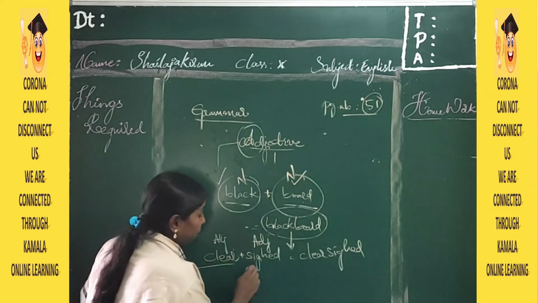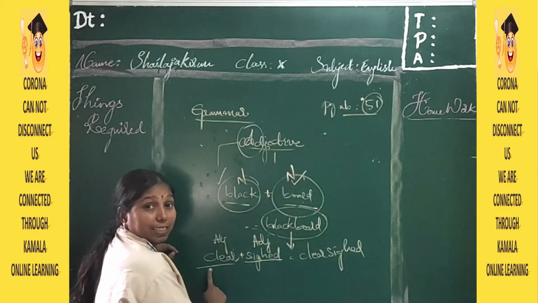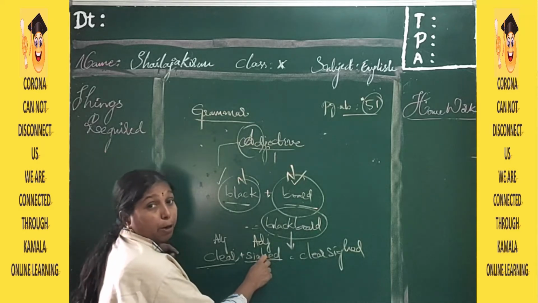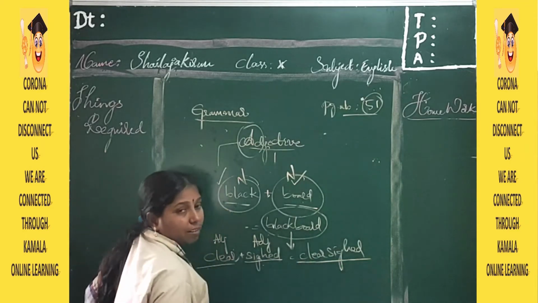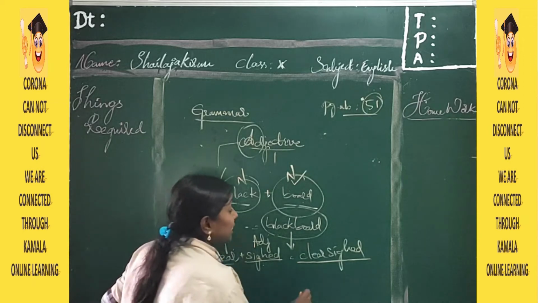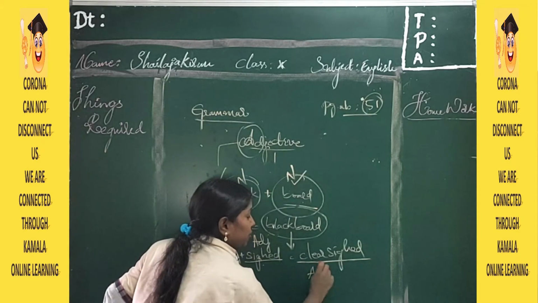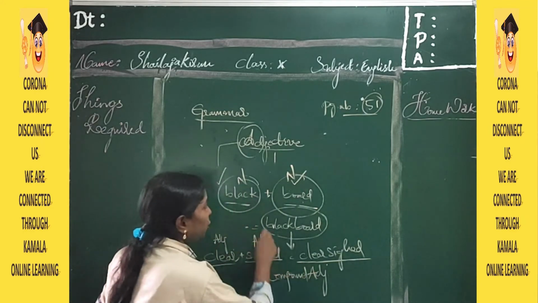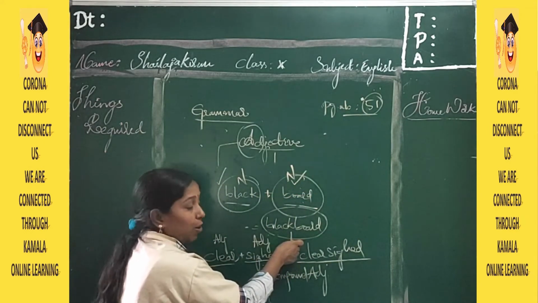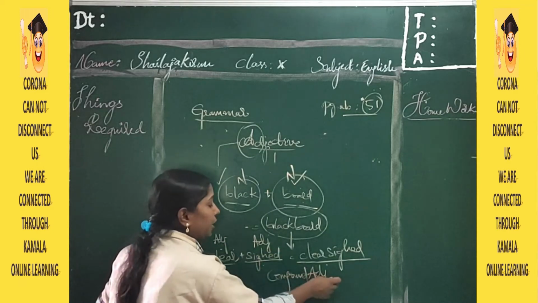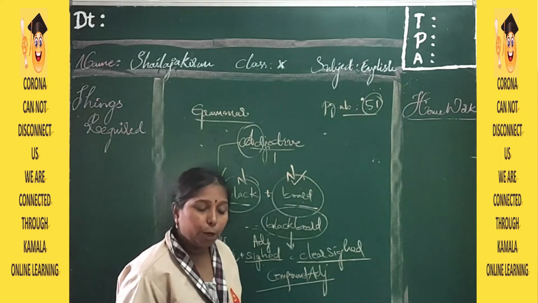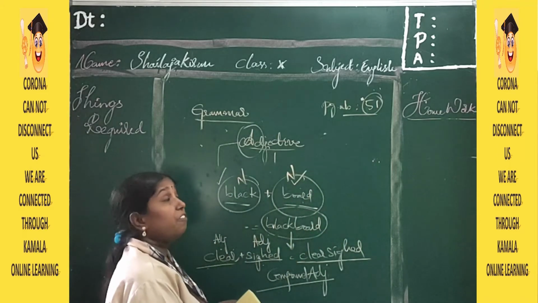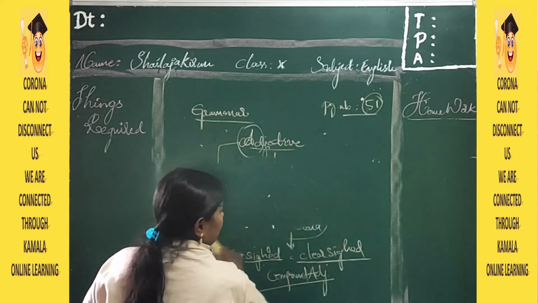This is one adjective and this is one adjective. If we join two adjectives together, it is formed as a new word. This is called compound adjective. Two different nouns formed a compound noun. Two different adjectives formed a compound adjective. If we add two different adjectives together, it will be formed into a new word. We will call them compound adjectives.